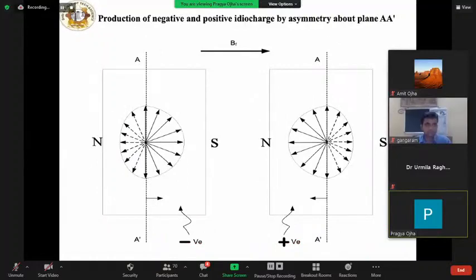If by some process this mirror image symmetry about the plane AA dash is distorted, then an overall orientation effect shall be produced as shown in this figure. Look at this figure. This shows both types of charges, positive and negative, are possible depending on the distortion of mirror image symmetry about plane AA dash.